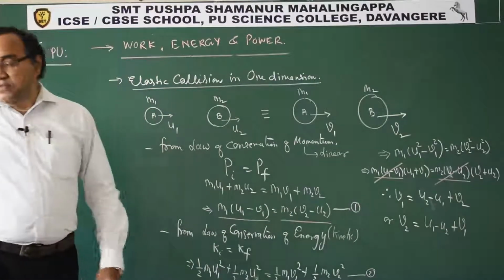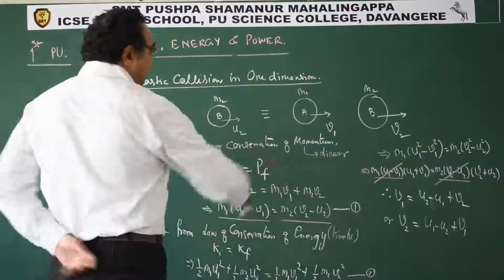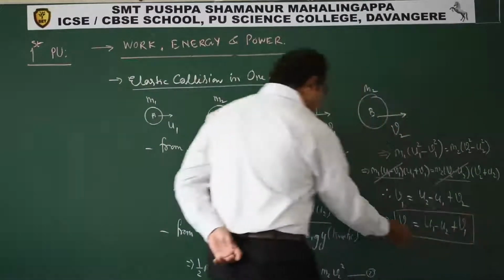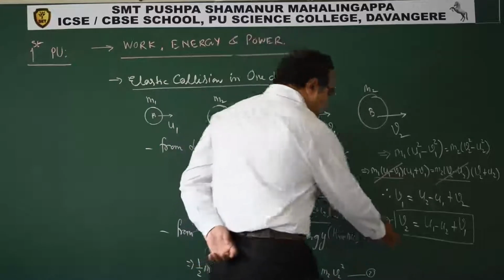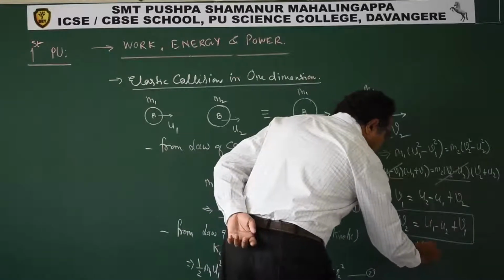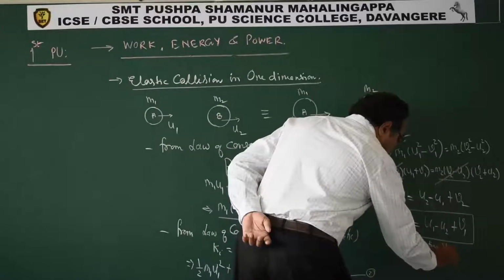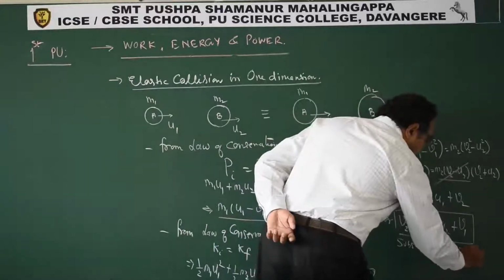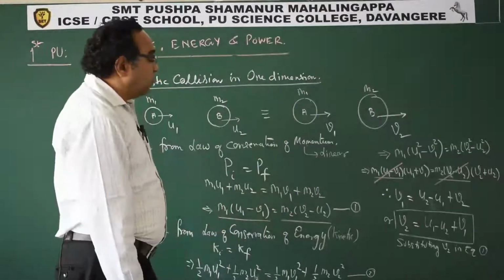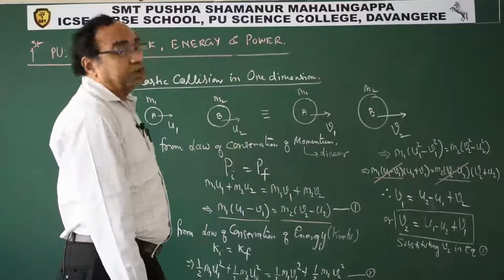So substituting this equation, what do we have? This equation v2 in 1, we will get the value of v1.